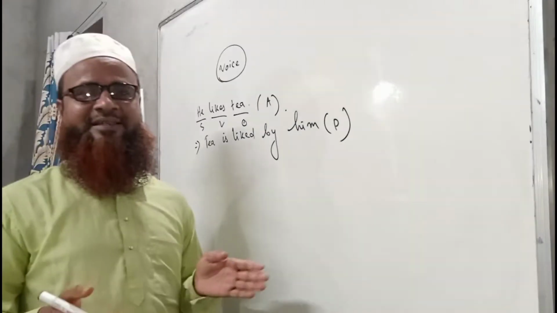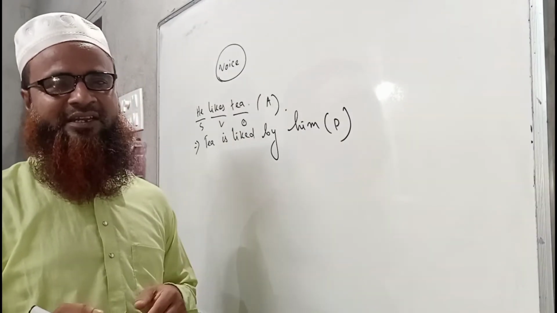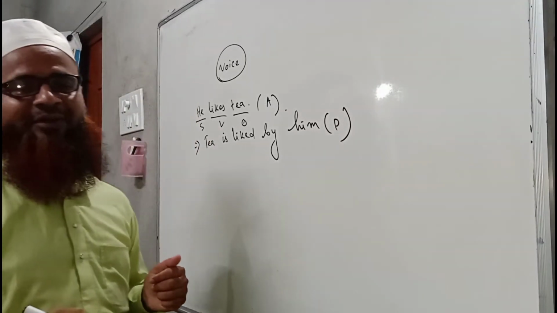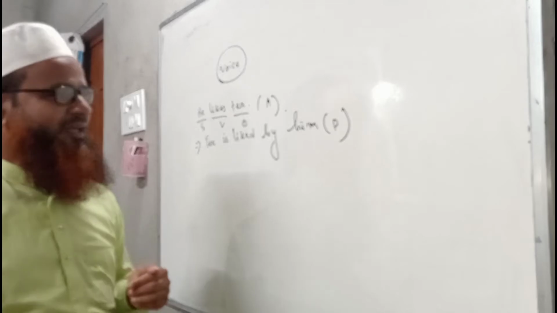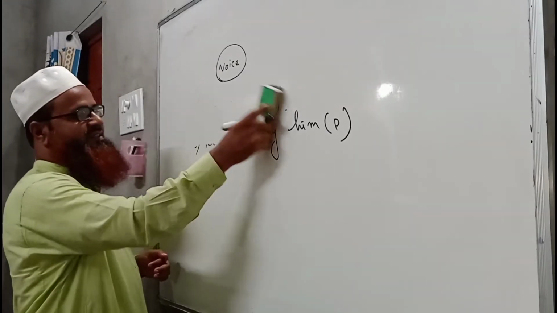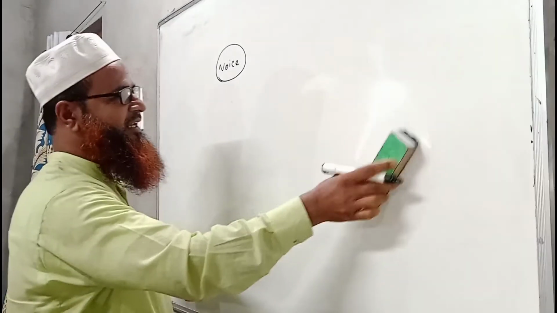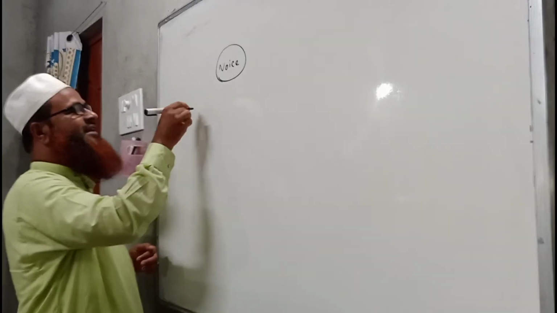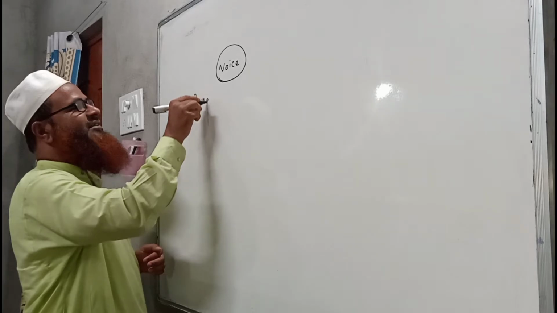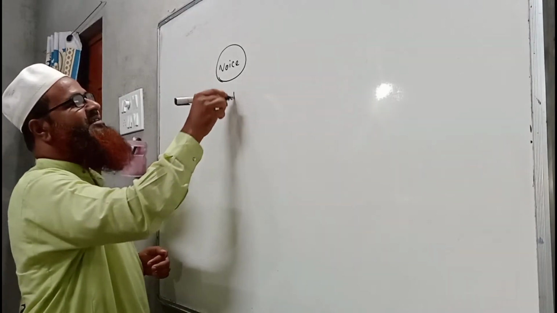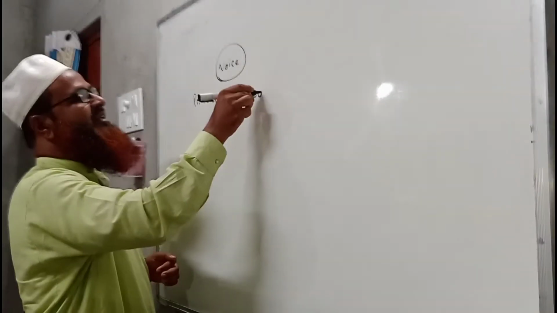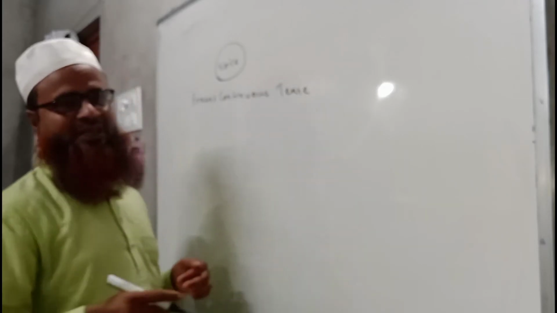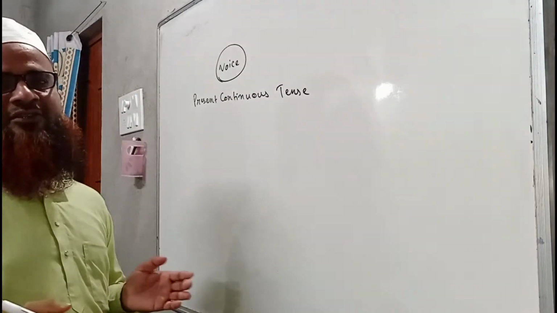So we have already discussed this rule of present indefinite tense. Today I will discuss the voice sense of present continuous tense. You can see, at first I will write the structure of present continuous tense in its active voice. Here I am writing present continuous tense, that means the passive voice of present continuous. Here the structure of tense will also be revised.